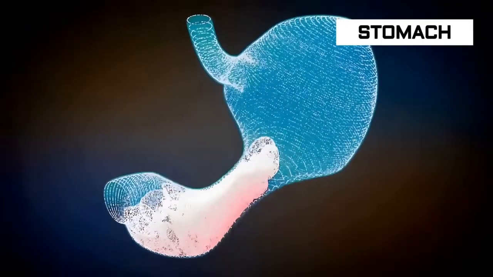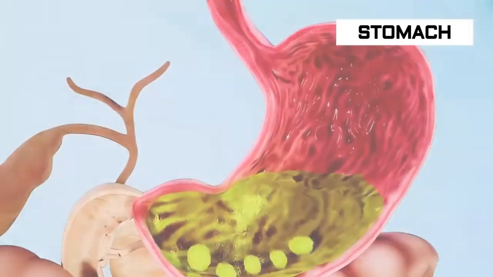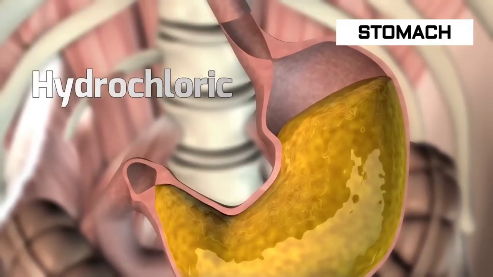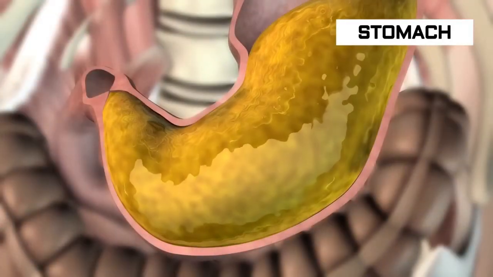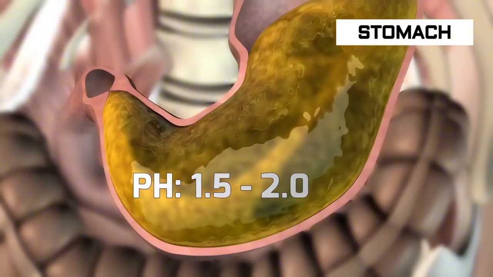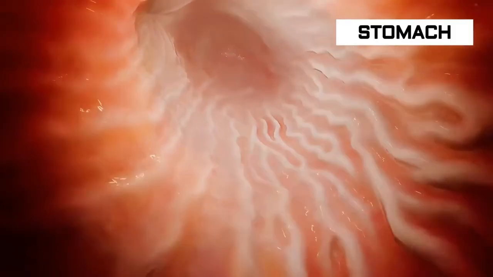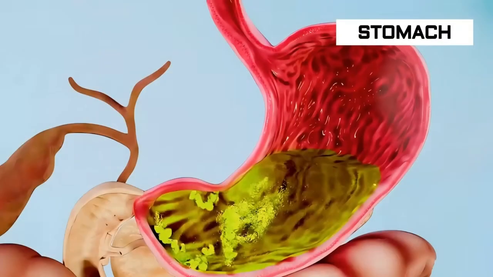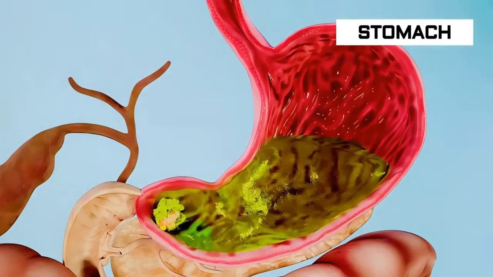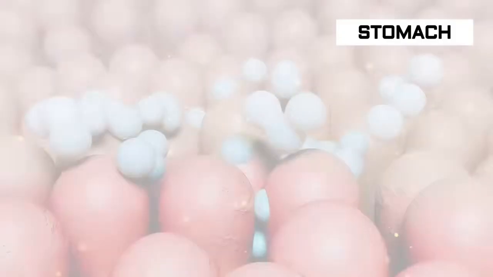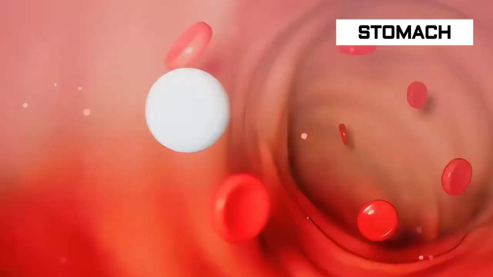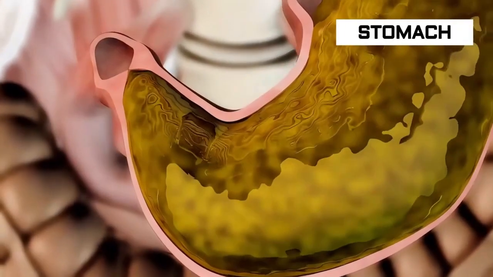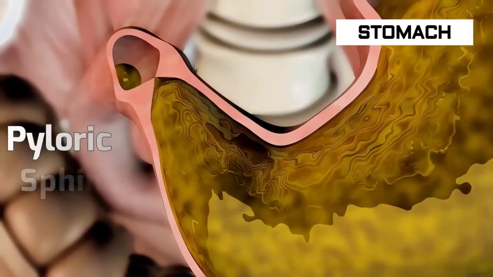The stomach stores the food temporarily. Cells in the stomach start to secrete gastric juices. These include hydrochloric acid, which maintains the pH of the stomach between 1.5 to 2.0. The stomach has 3 muscular layers that churn and mix its contents. These processes turn the food into a thick paste, known as chyme. The stomach does not absorb many nutrients from the chyme into the bloodstream. The chyme enters the small intestine through the pyloric sphincter.